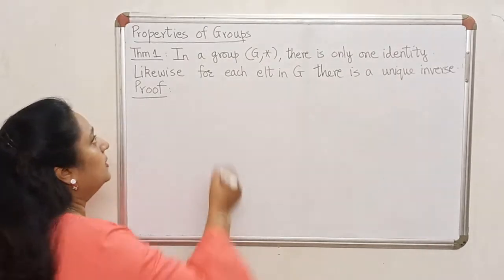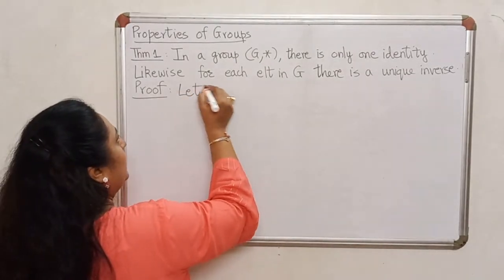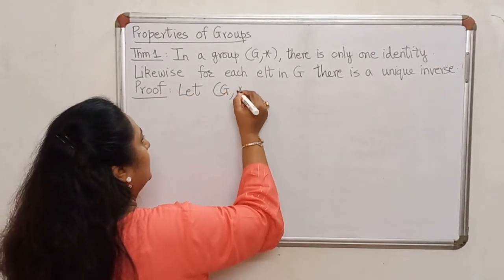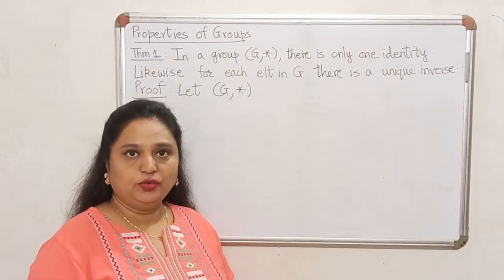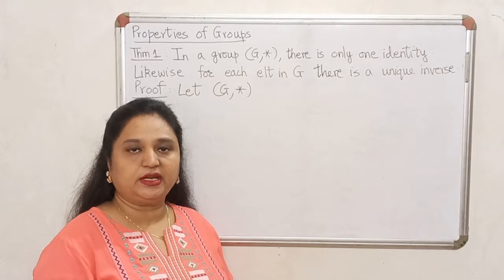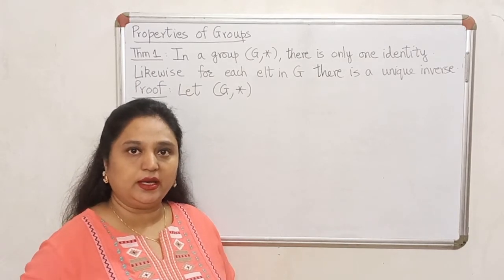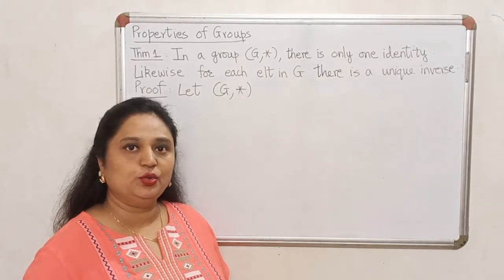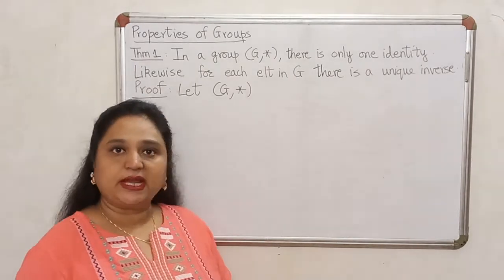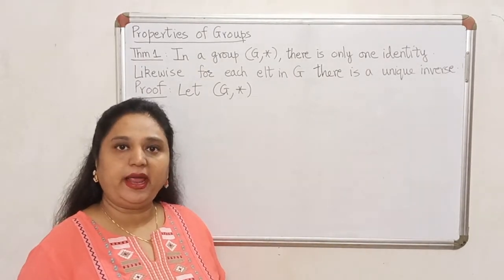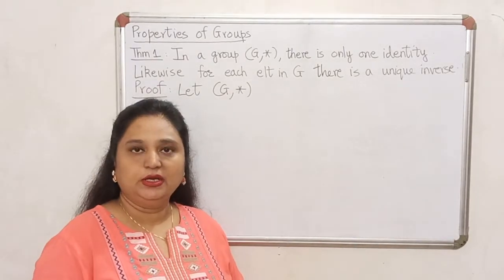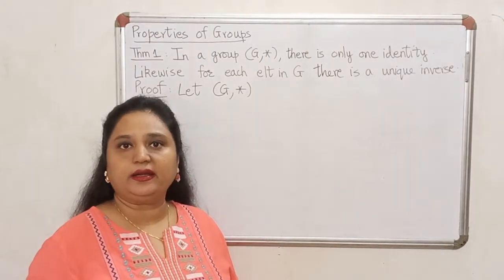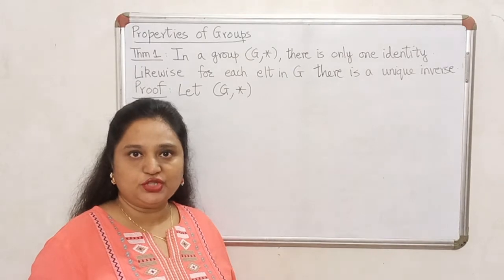So let (G, star) be any group for that matter. Look at axiom G2. G1 is associativity, G2 has to do with identity, and the third axiom has to do with inverse. So the second axiom tells me that there has to be an identity in G. So existence is guaranteed by axiom G2.